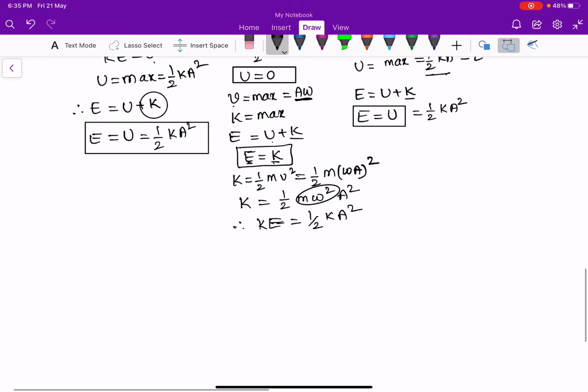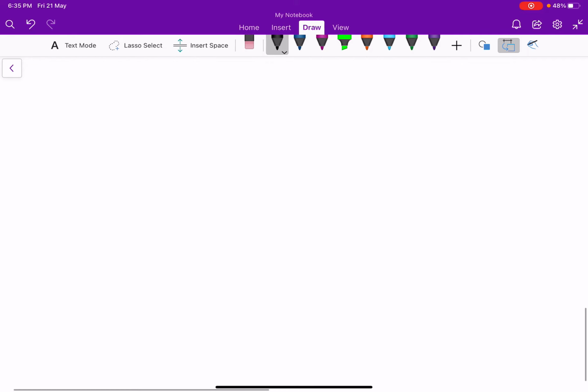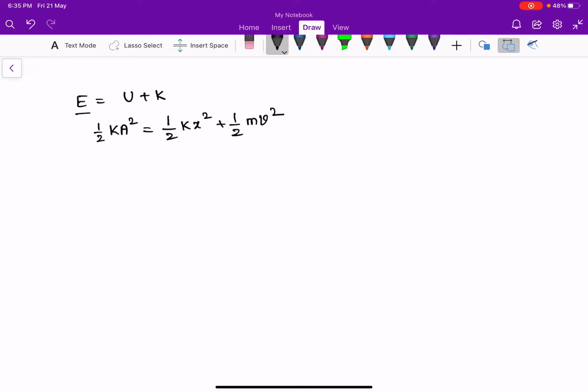Now I'm taking total mechanical energy as the sum of potential and kinetic energy. So here total mechanical energy, which we have found to be half ka square, is equal to potential energy, half kx square, plus kinetic energy, half mv square.